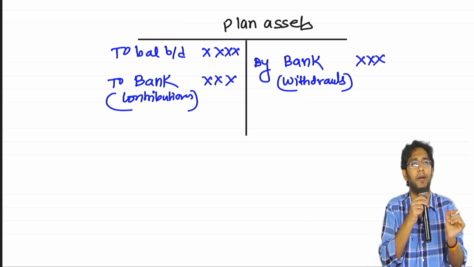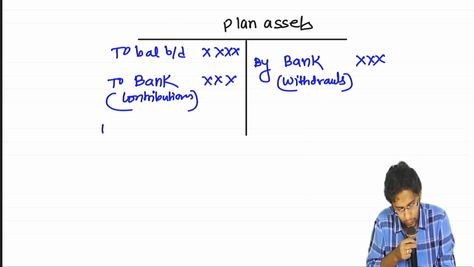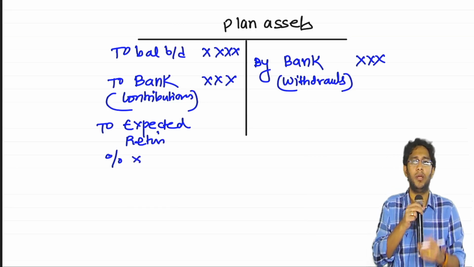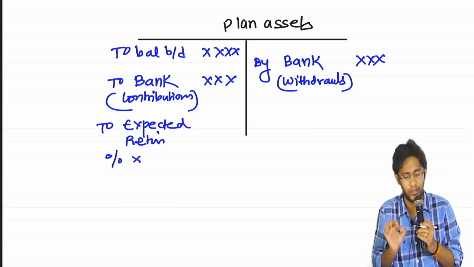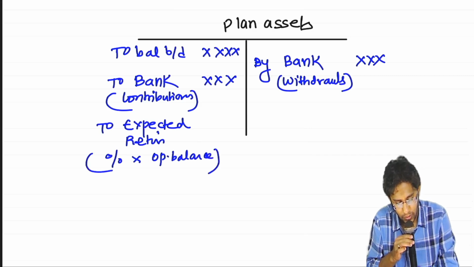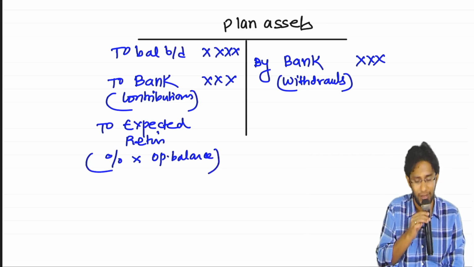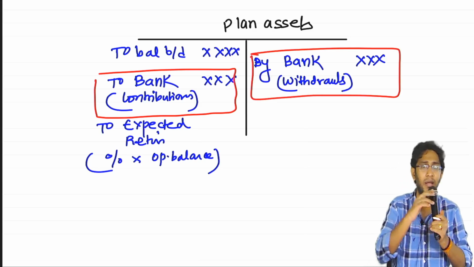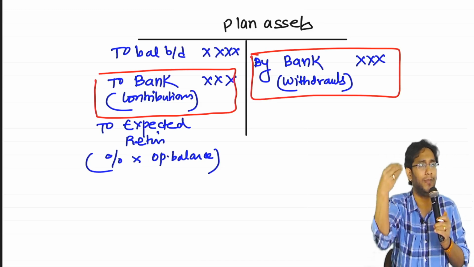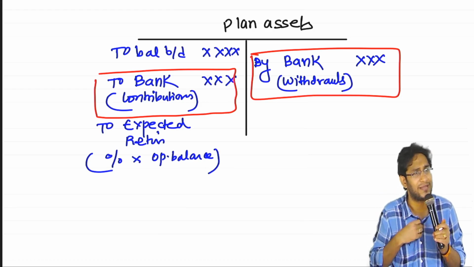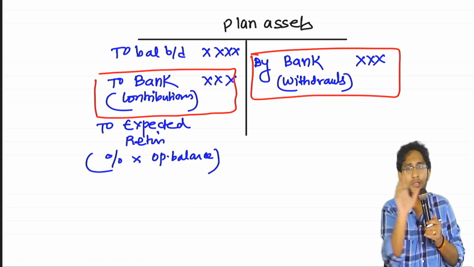Then the question will give you the expected return percentage. What you will do is apply that percentage on the opening balance. If I am applying it on the opening balance, indirectly my meaning is that the further money invested and the money withdrawn happen at the end of the year. Throughout the year, only the opening balance was invested. So I am applying the percentage only on the opening balance. If nothing is given, do that. If you do anything else, you can write assumptions, but this answer will match with ICAI answers.